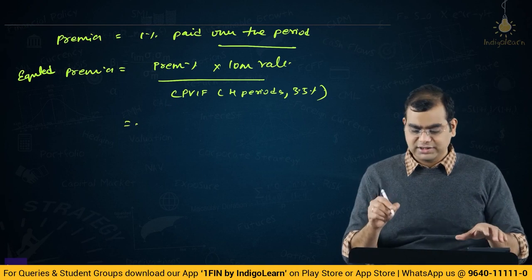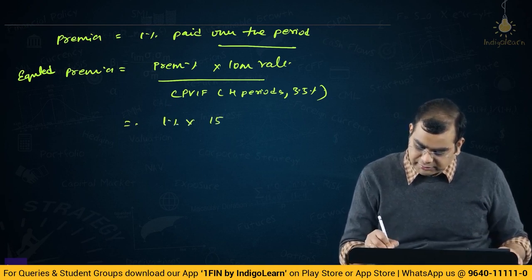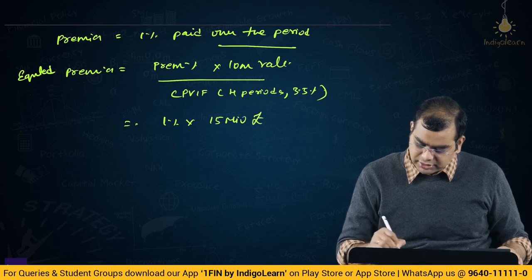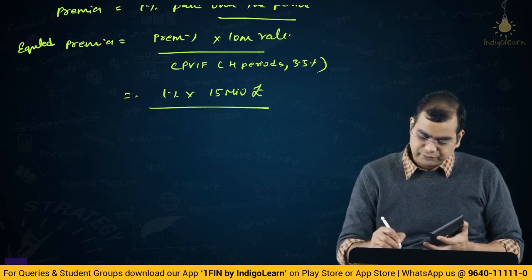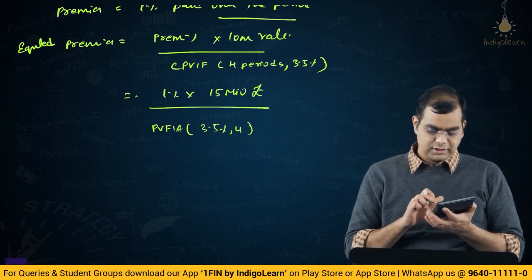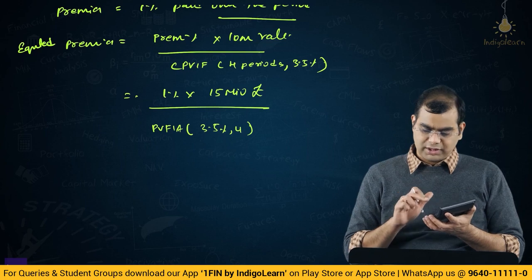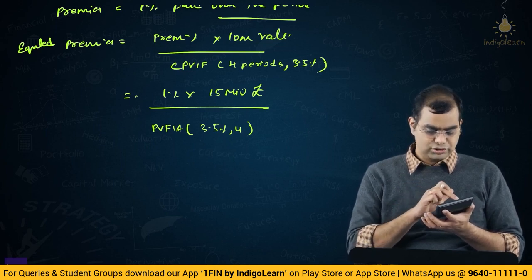Right. So, how is this computed now? 1% into loan value, which is 15 million pounds, divided by the present value interest factor for 4 periods at 3.5%. So, that is PVIFA, 3.5%, 4. Right. So, 1 by 1.035, once, twice, thrice, 4 times, and then you do GT.